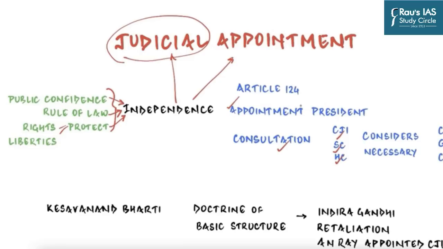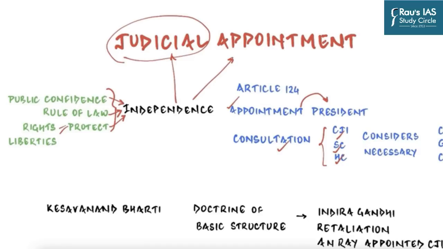So the appointment shall be made by the President of India. But it is mandatory for the President to consult the Chief Justice of India for appointment as a Supreme Court judge, as well as other Supreme Court and High Court judges as he or she may think fit.